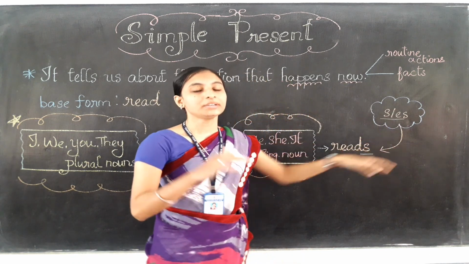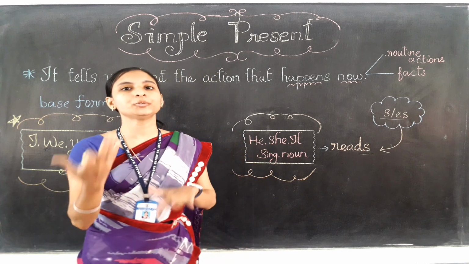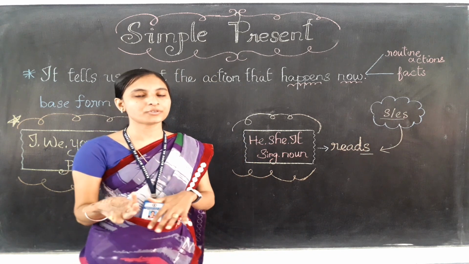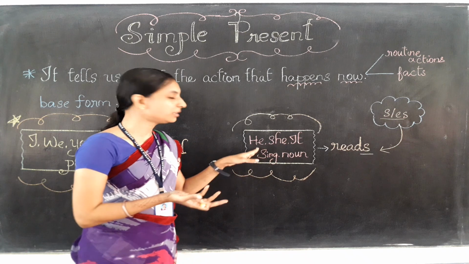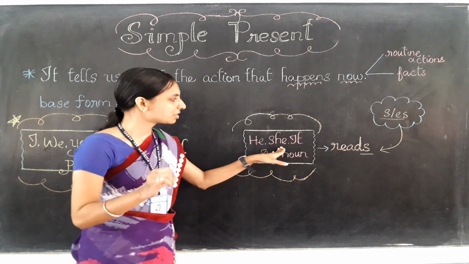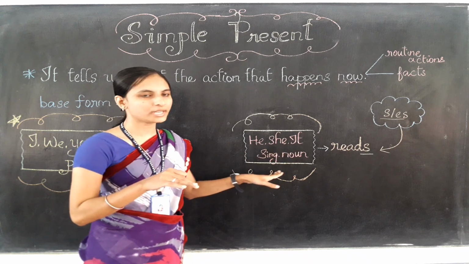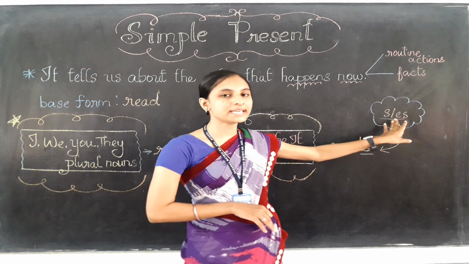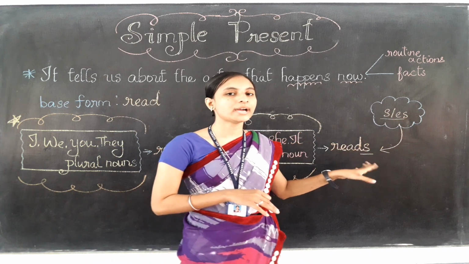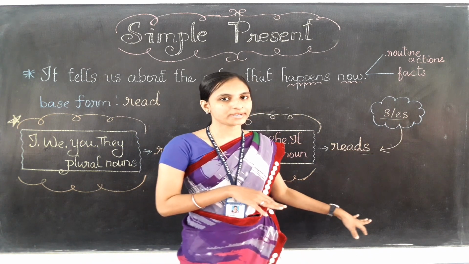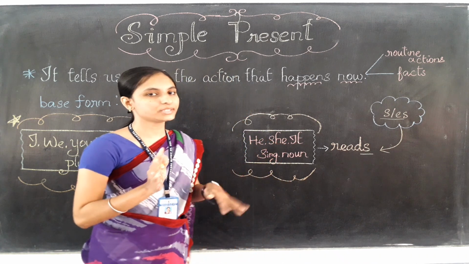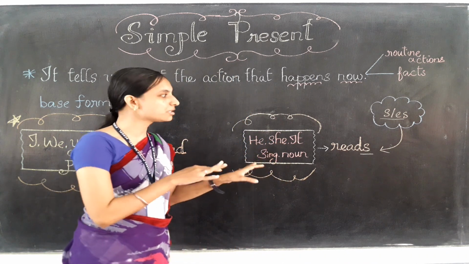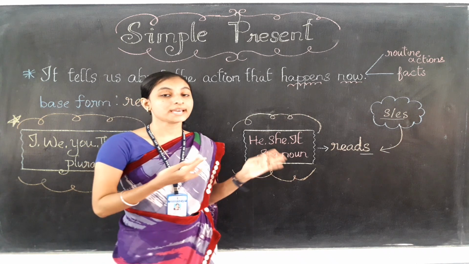Okay, so when we are changing this base form into the present form, or present time verb, for the subjects he, she, it, and the singular noun, we need to add s or es. We need to add s or es only. I hope you are clear with this, children. So I can give you the example also.